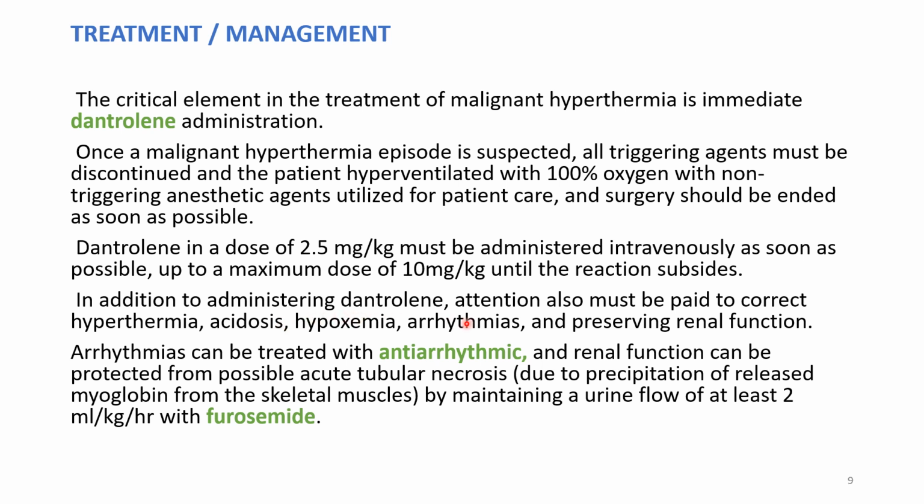In addition to administering dantrolene, attention should be paid to correcting the hyperthermia, acidosis, hypoxemia and arrhythmias, and we should preserve the renal function also. Arrhythmias can be treated with antiarrhythmics, and the kidney can be protected from ATN, that is acute tubular necrosis, by maintaining a urine flow of at least 2 ml per kg per hour with furosemide. So we have to give dantrolene IV, antiarrhythmics, and furosemide.